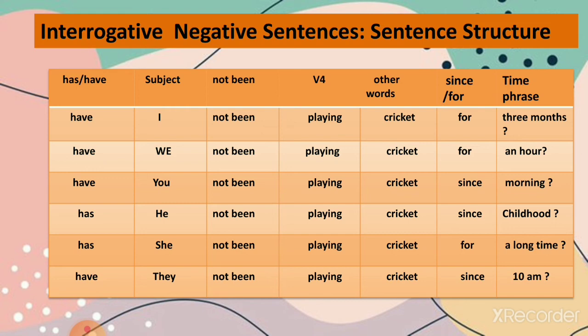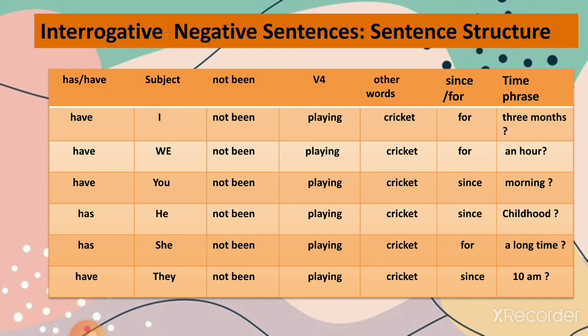So you have to use have/has first, then the subject, then not been, then the verb fourth form, then other words, and since/for plus time phrase. And since, for, time phrase will be used according to the rule. Since will be indicating the start point of when the action started, and for will be indicating the period of time.